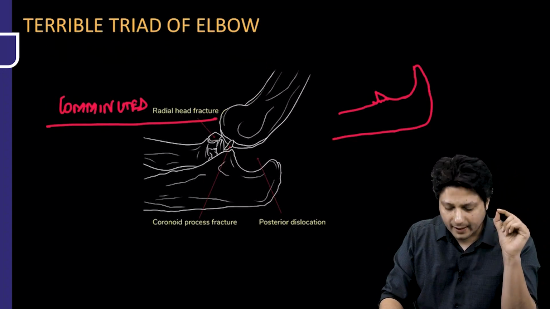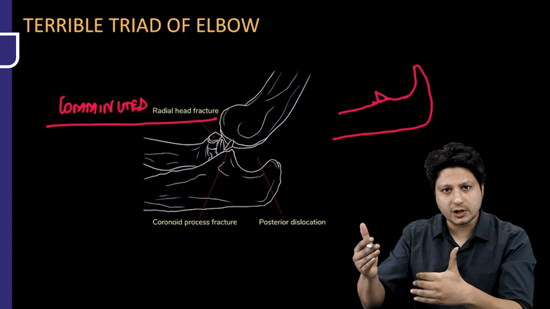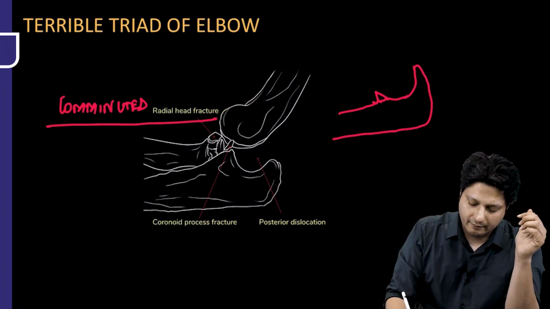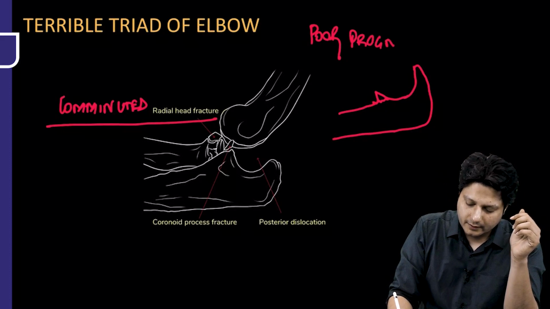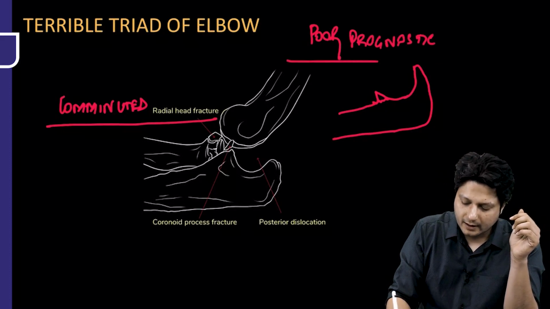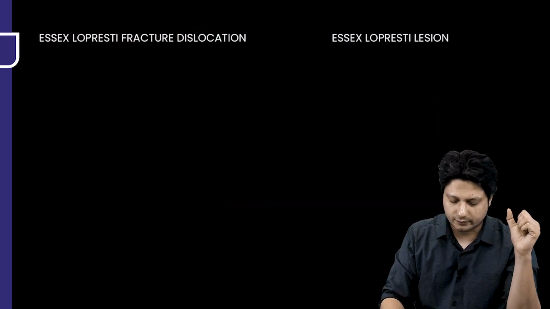Alright. So why is it important? There are two reasons. One, it is a potential question. Second, it will have a poor prognostic outcome. Why? Because it will render the elbow joint unstable. It is an unstable kind of injury.